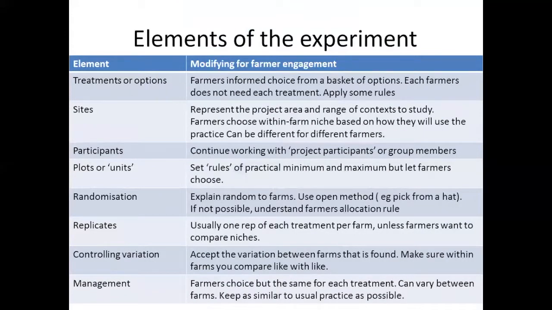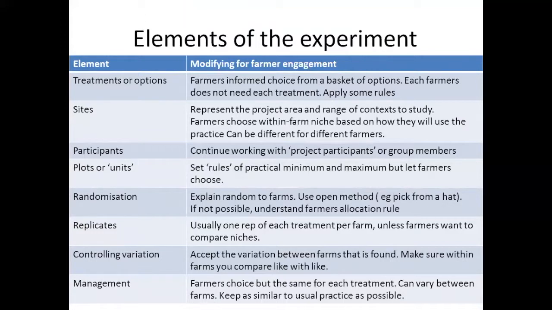So what the next slide says is, if we're going to try and have farmers more engaged in the design of these trials, how might these elements change? So in terms of treatment, we've already talked about farmers' choice of the treatments.